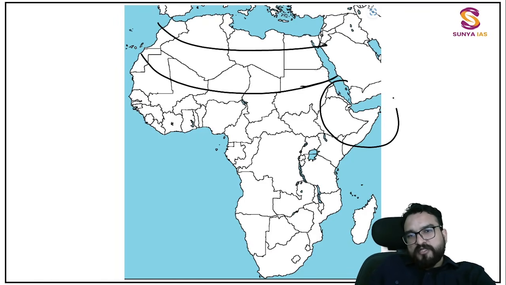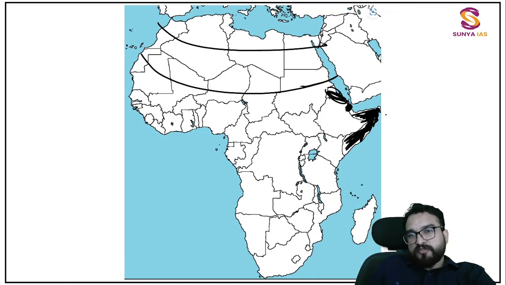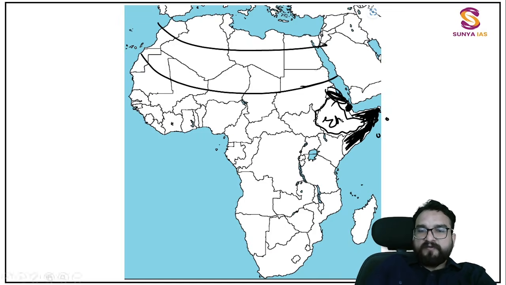Now we will be focusing upon this particular horn. This horn is important over here. In the horn you will be finding one, two. This second country you are not able to see, but this is also a country over here, guys. This is a country, this is a country. Then over here, this you all must be knowing, the pirate country got infamous by this name because a lot of piracy happens over here, Somalia. And then this landlocked country over here, which you will be finding, Ethiopia. Very easy to understand.